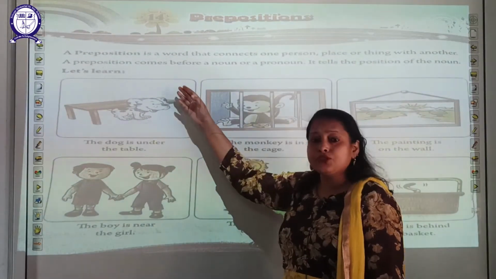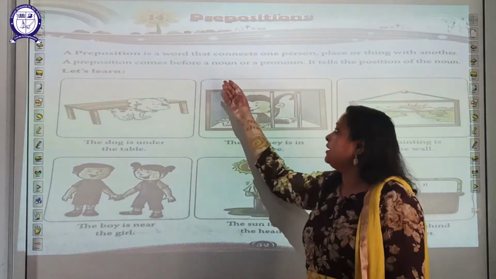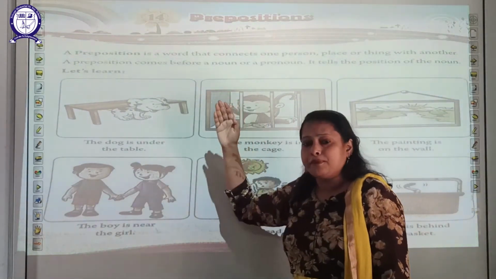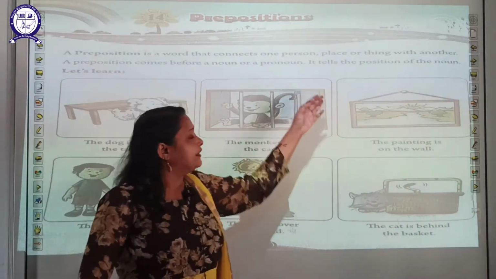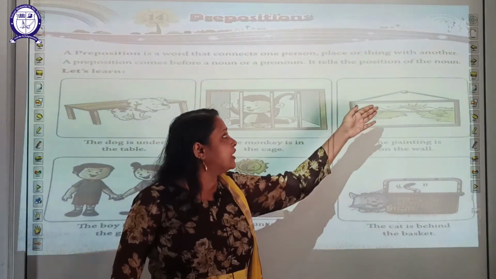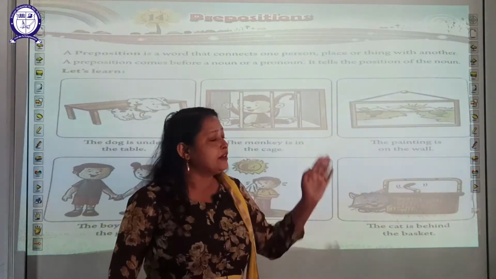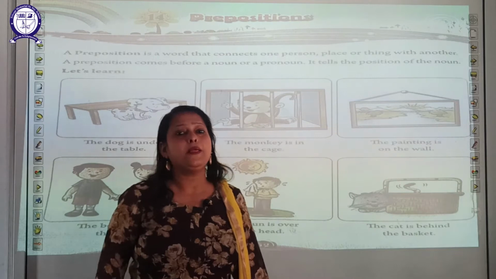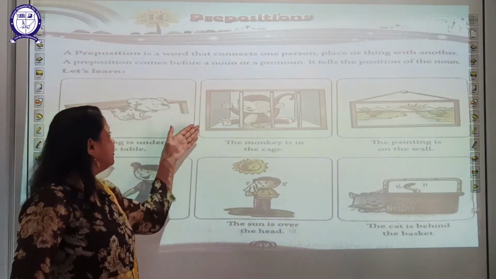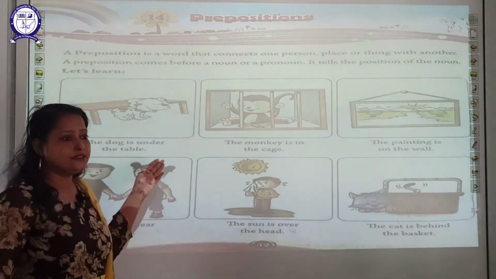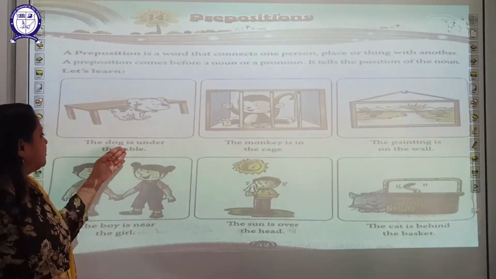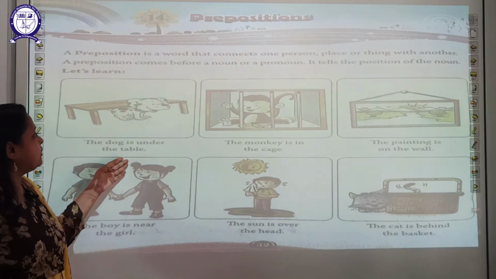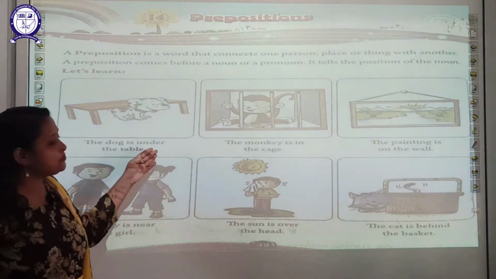A preposition, students, comes before a noun or a pronoun. It tells the position of the noun. Now we will look at this picture, and the dog is under the table. So in this, the preposition is under.